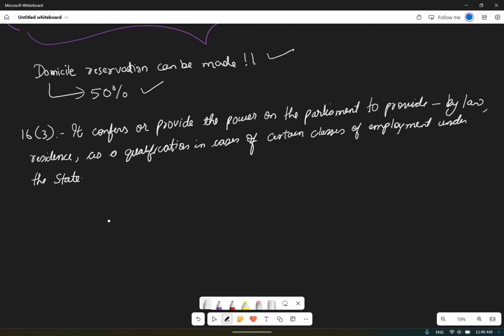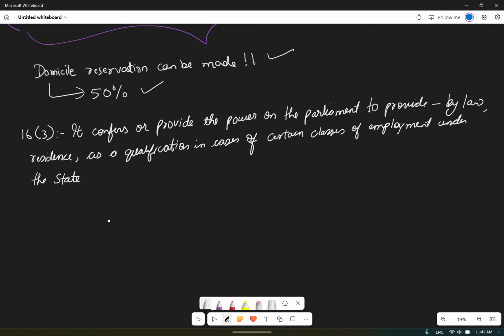There was a rule in Andhra Pradesh called the Mulki rules, and a bulk of group C and group D posts was reserved for the people of Andhra Pradesh. So Parliament said residence can be made a qualification for group C and D posts. That is one of the examples. So yes, residence can be made a qualification for certain classes of employment as per Article 16 clause 3. It is Parliament alone that prescribes such conditions.